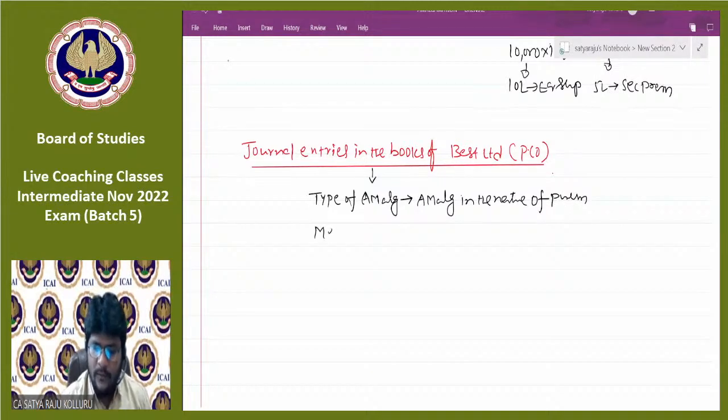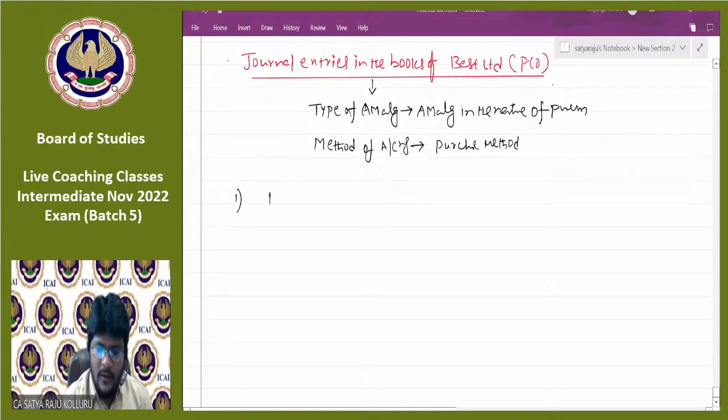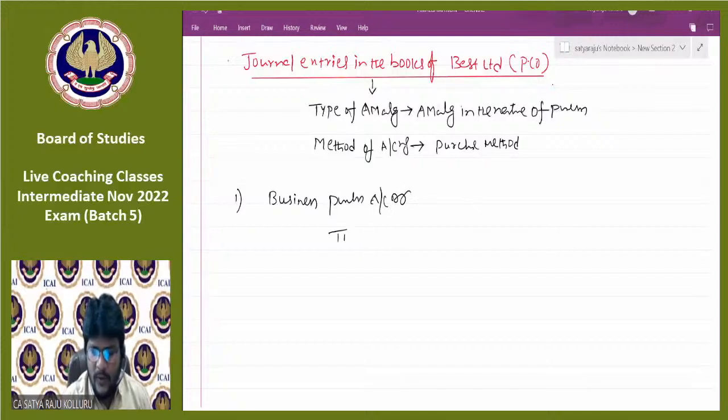Method of accounting. What will be the method of accounting, sir? Can you please tell me, guys, all of you, if the amalgamation is amalgamation in the nature of purchase, the method of accounting is purchase method. Then you can start providing the journal entries. First and foremost entry is Business Purchase account debtor, to Liquidator of Better Limited account. Correct. At the rate of PC. PC was how much? 15 lakhs.